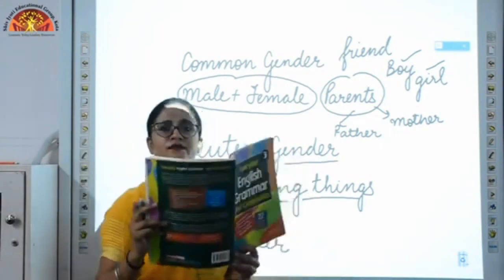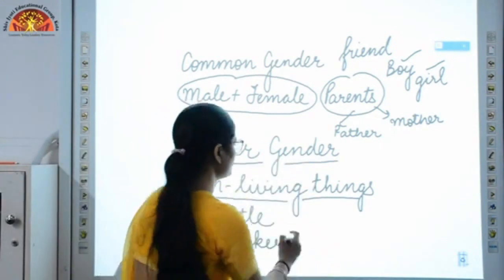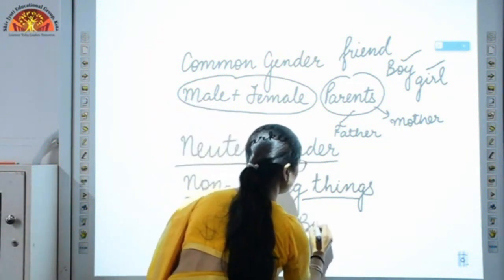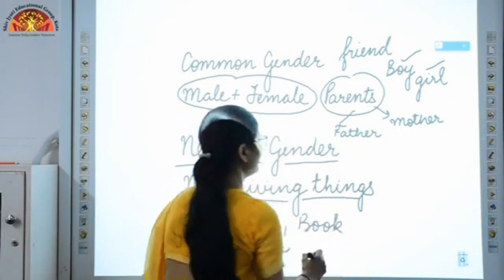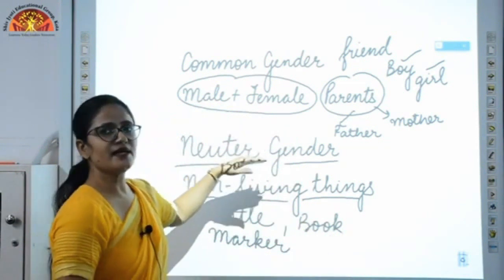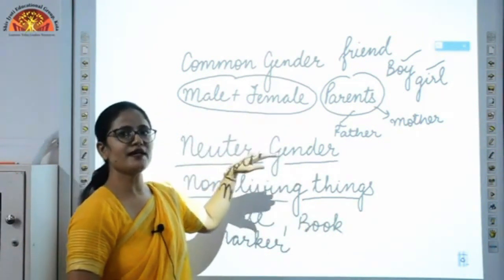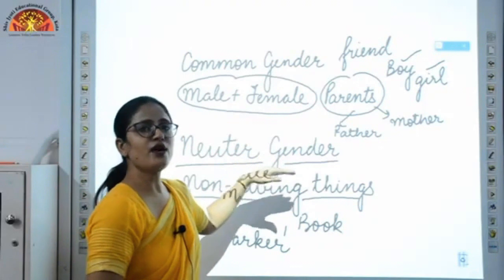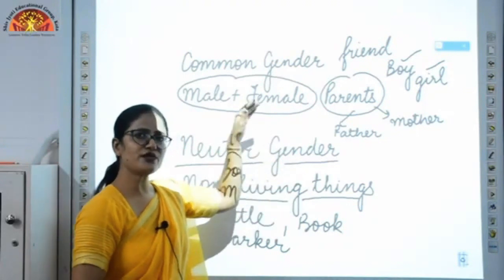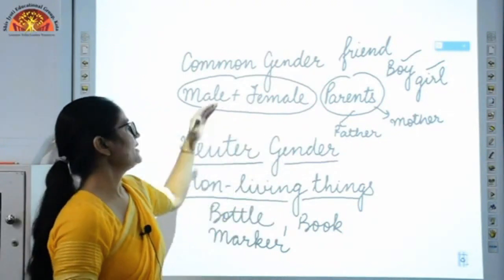This book is also neuter gender, right? So all the things which are non-living will be considered under the category of neuter gender. I hope you have understood the difference between common gender and neuter gender.